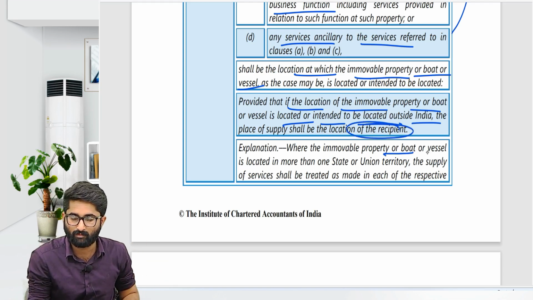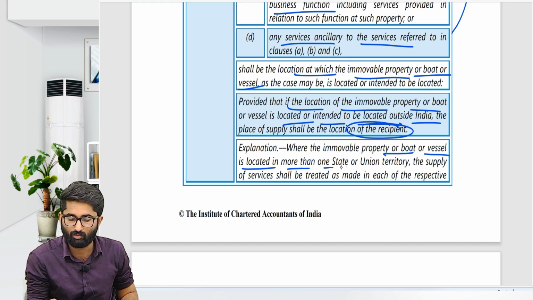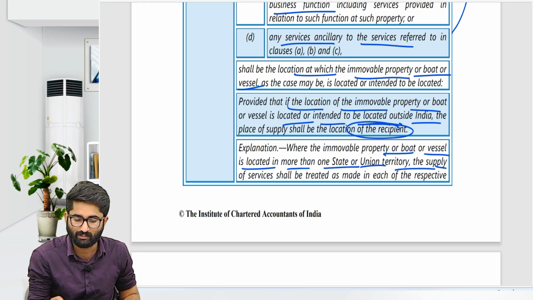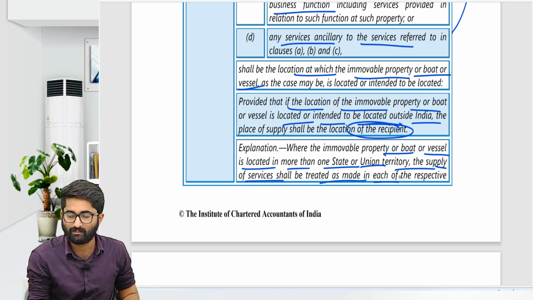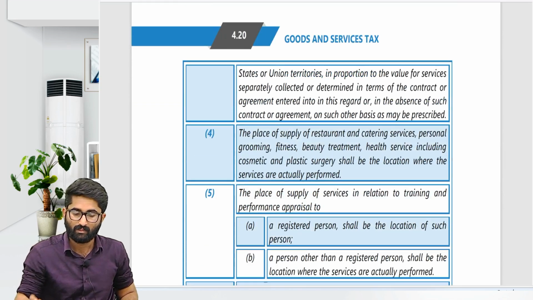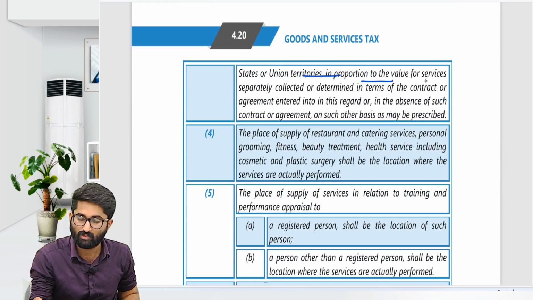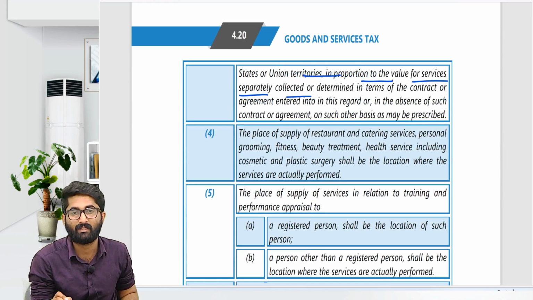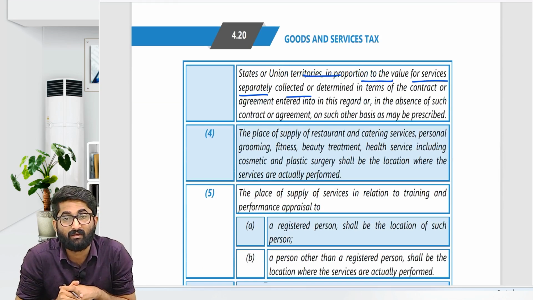Explanation: where the immovable property, boat or vessel is located in more than one state or union territory, the supply shall be treated as made in each of the respective states or union territories in proportion to the value of the service separately collected or determined in terms of the contract.